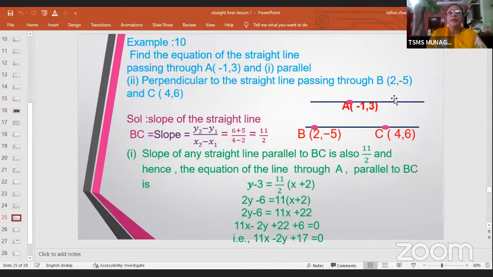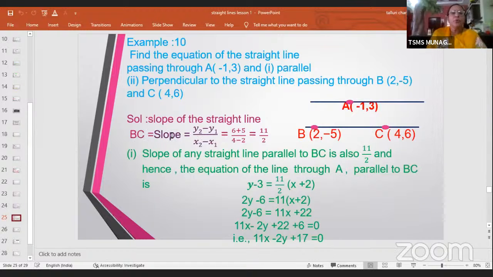So I've got a line which is passing through A of minus 1 comma 3 and I've got another line which is passing through B2 comma minus 5 and C4 comma 6. Now these two lines are parallel. That's what is given in the first bit. Now if I take that these two lines are parallel, now let us find out the slope of BC. Now what is the slope of BC?